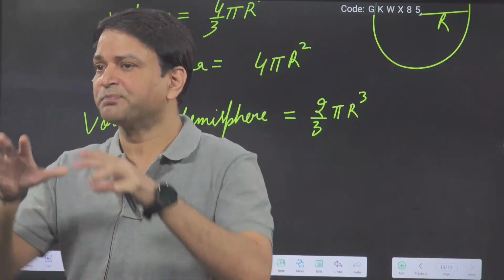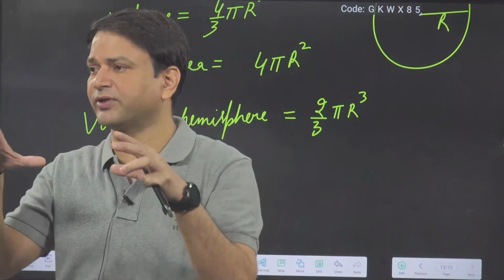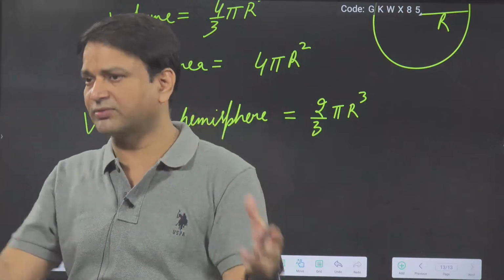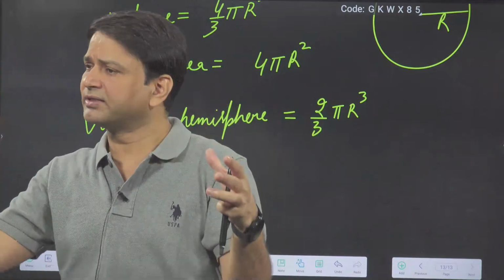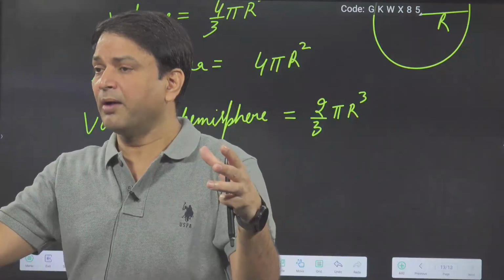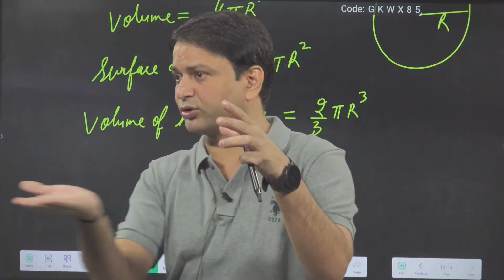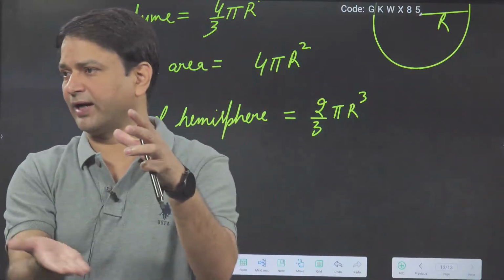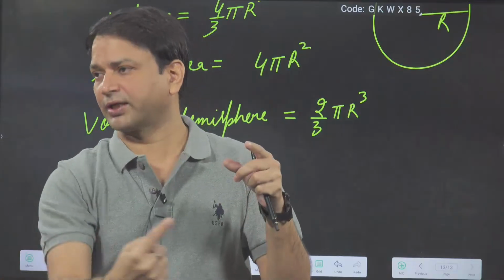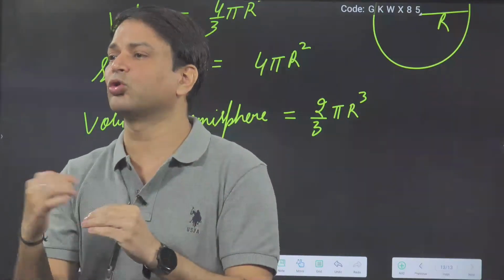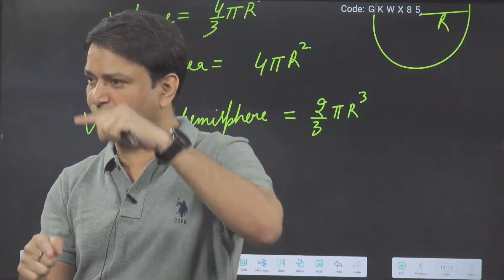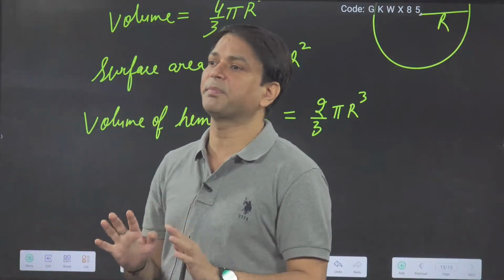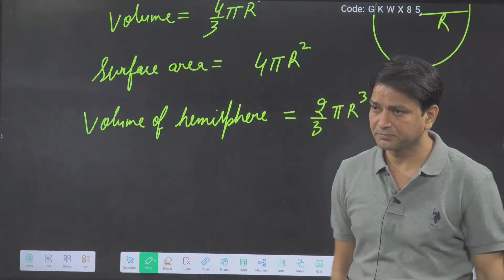Again I'm repeating. If I'm talking only about the curved surface area of the hemisphere, then it is 2 pi r square. But if the bottom is also there and we have to consider it, then the bottom is a circle. So the total area we take is 2 pi r square plus pi r square, that is 3 pi r square. Okay.